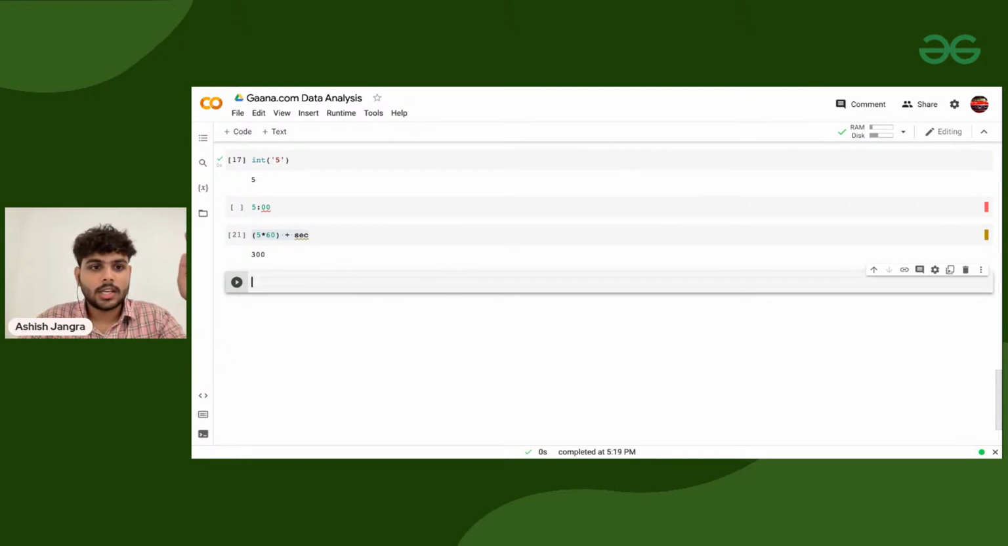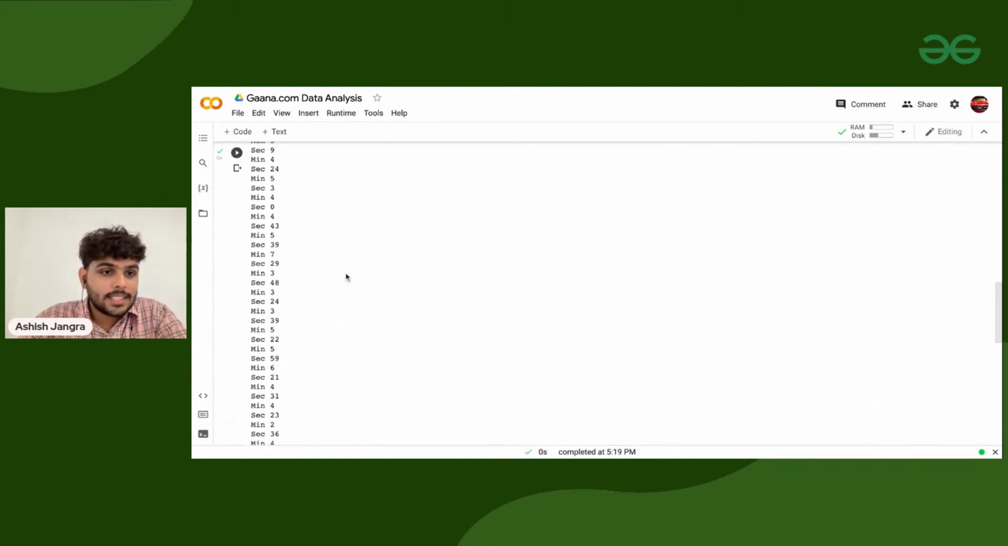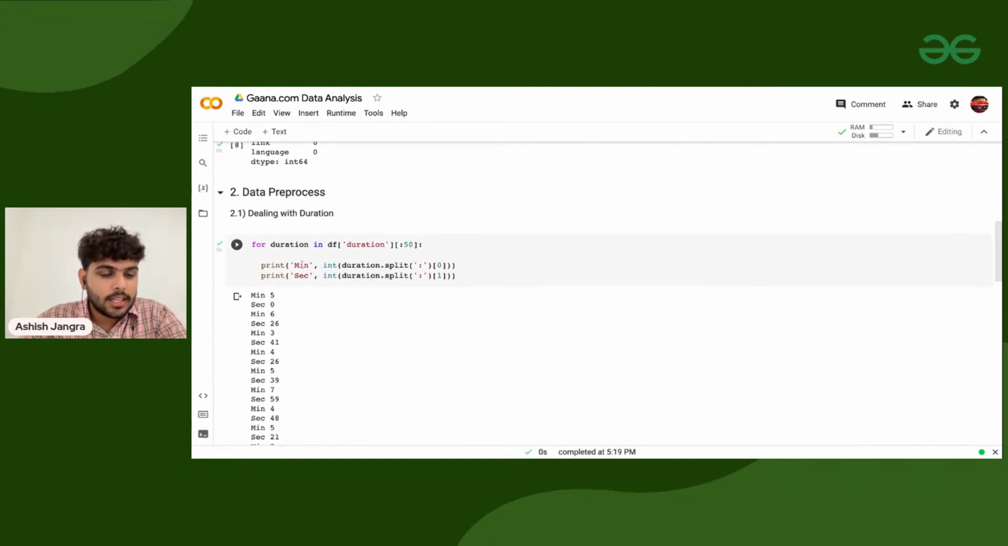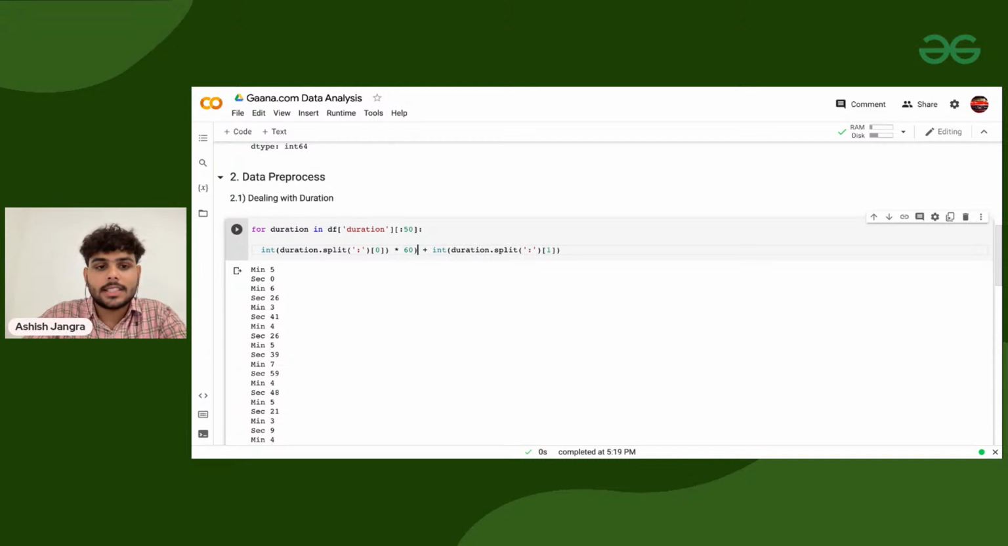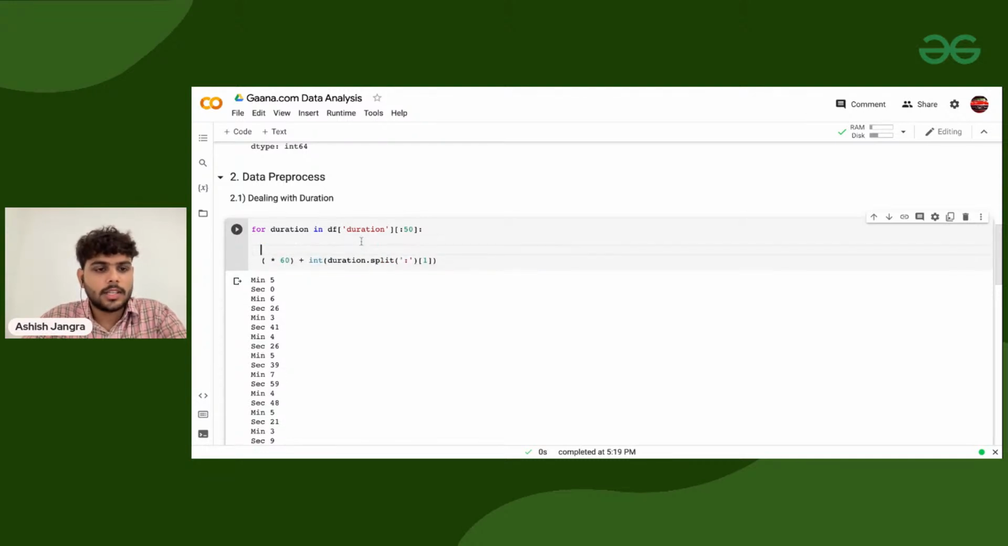I need to apply the same thing here. I'm taking the minute hand and the second hand. This will give you the minutes, and this will give you the seconds. Now, minutes I need to multiply by 60. Let me give you the data in a better manner.